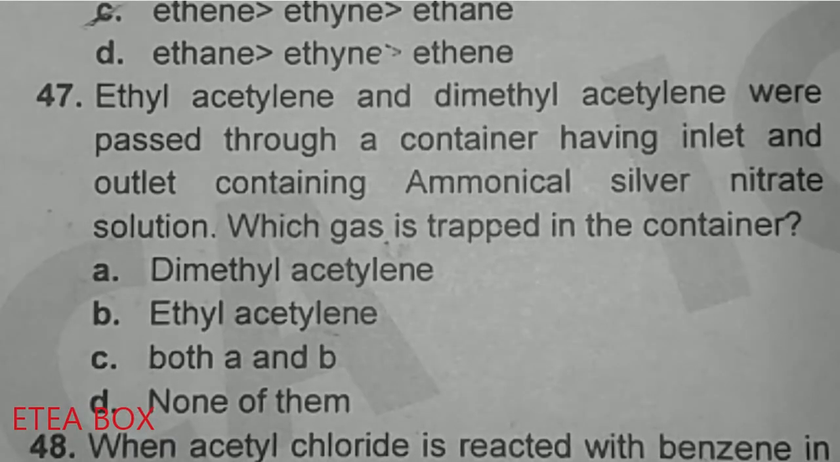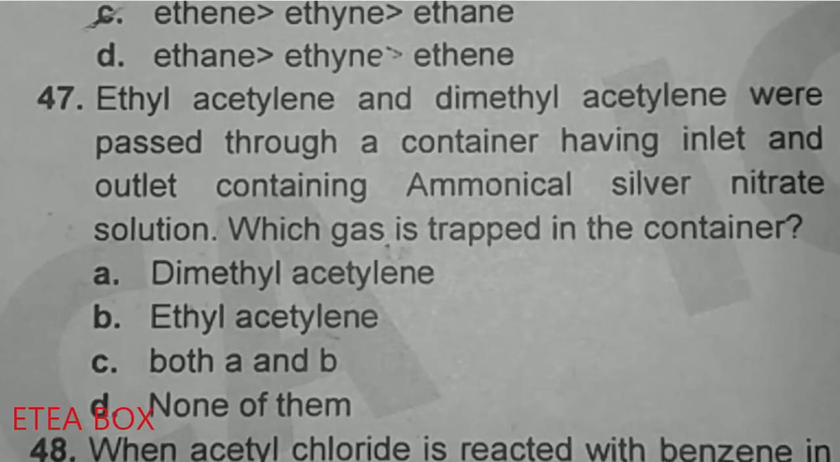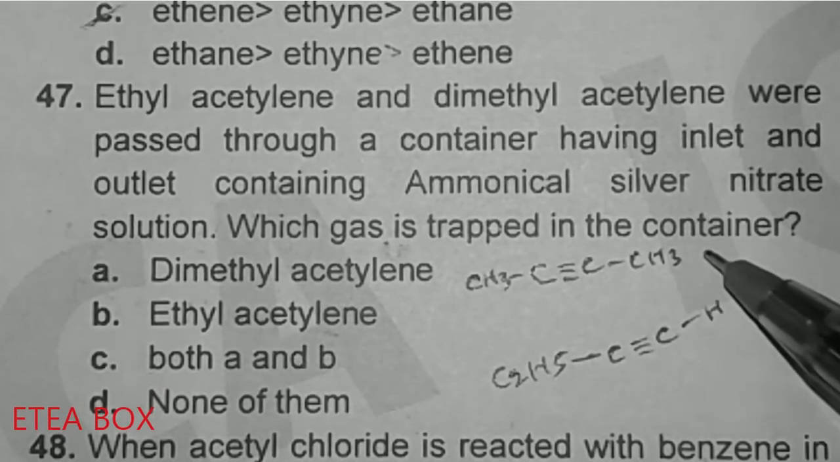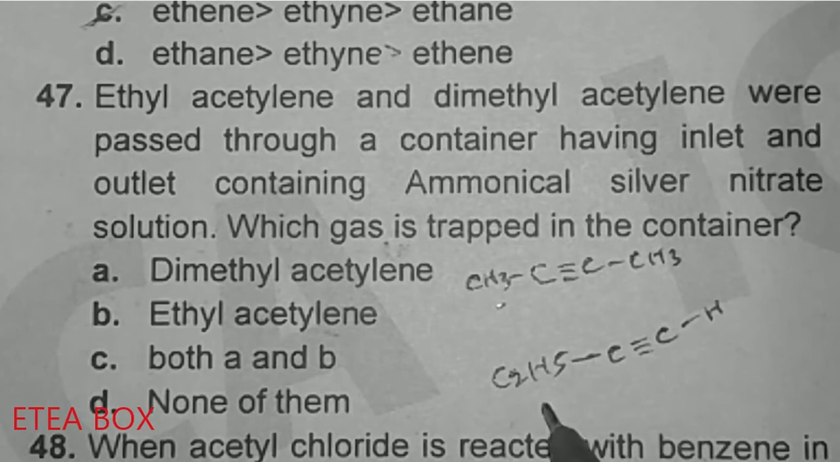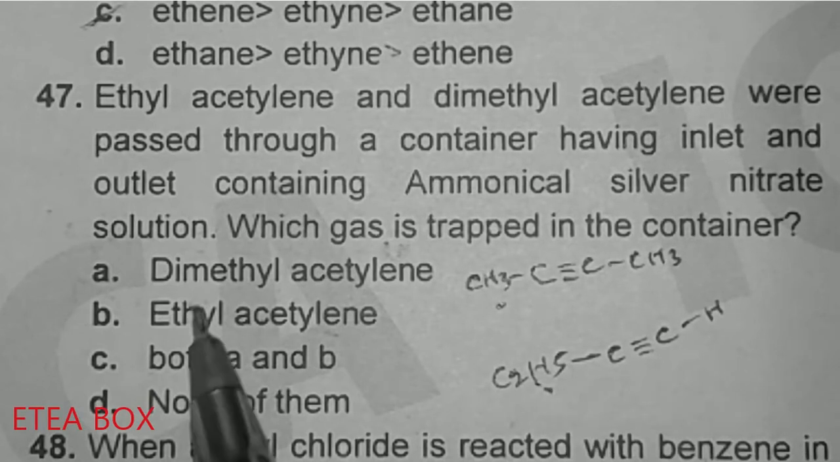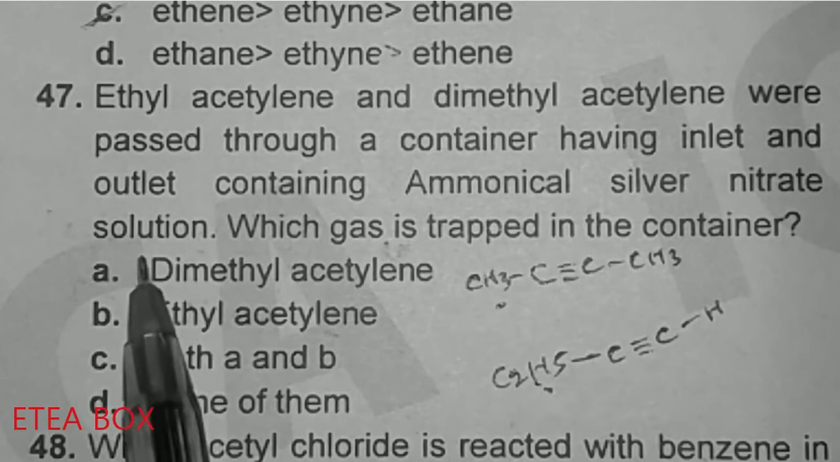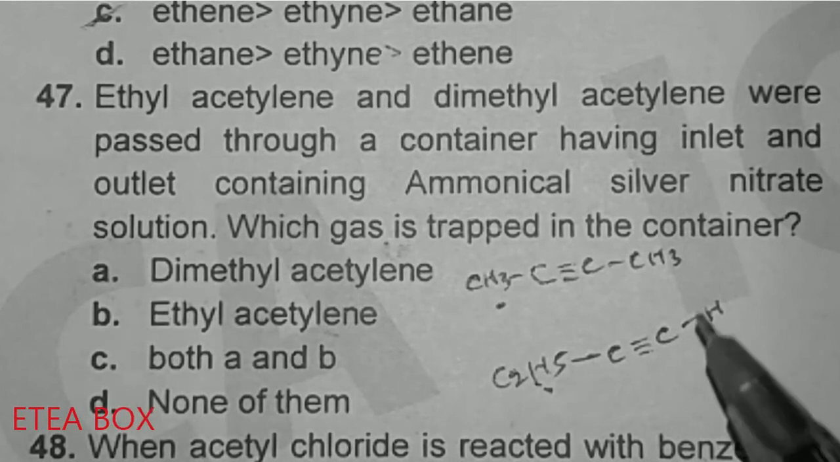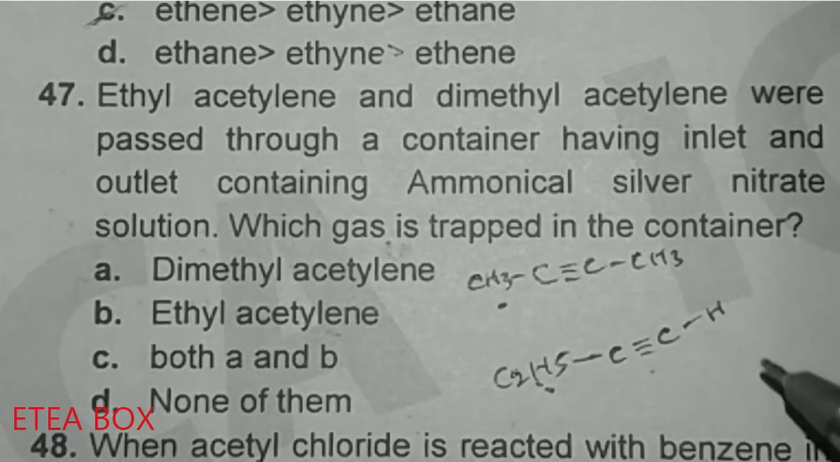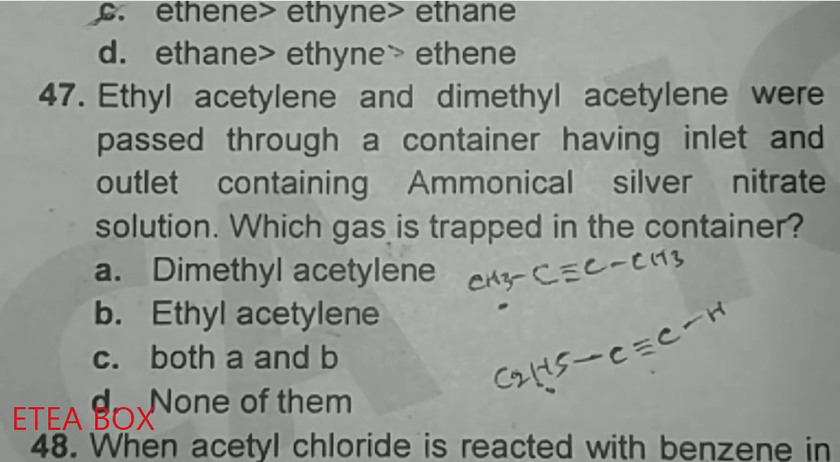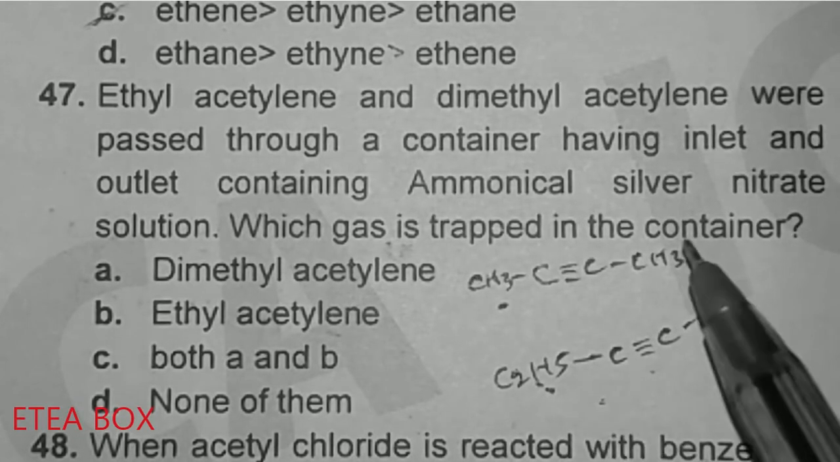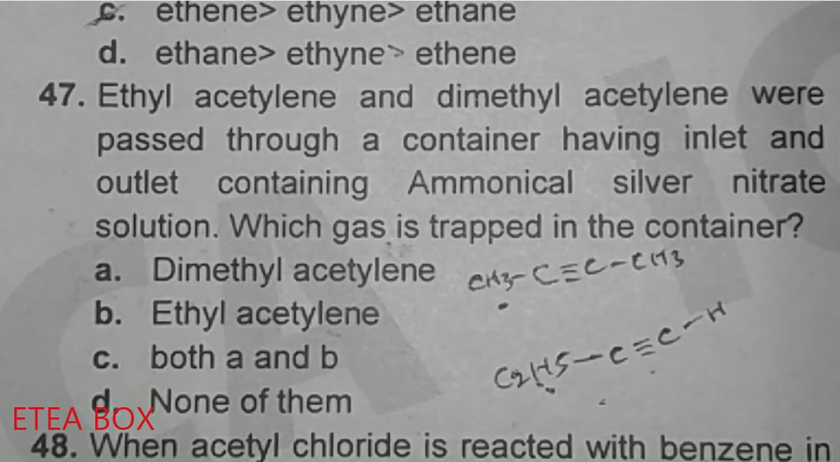Ethyl acetylene and dimethyl acetylene were passed through a container having inlet and outlet containing ammoniacal silver nitrate solution. Which gas is trapped in the container? Now look at here, this is the formula for dimethyl acetylene, and this one is ethyl acetylene. Ammoniacal silver nitrate reacts only with terminal alkyne, giving acetylide. So only this one will be trapped in the container and dimethyl acetylene will pass out. So option B is correct here.